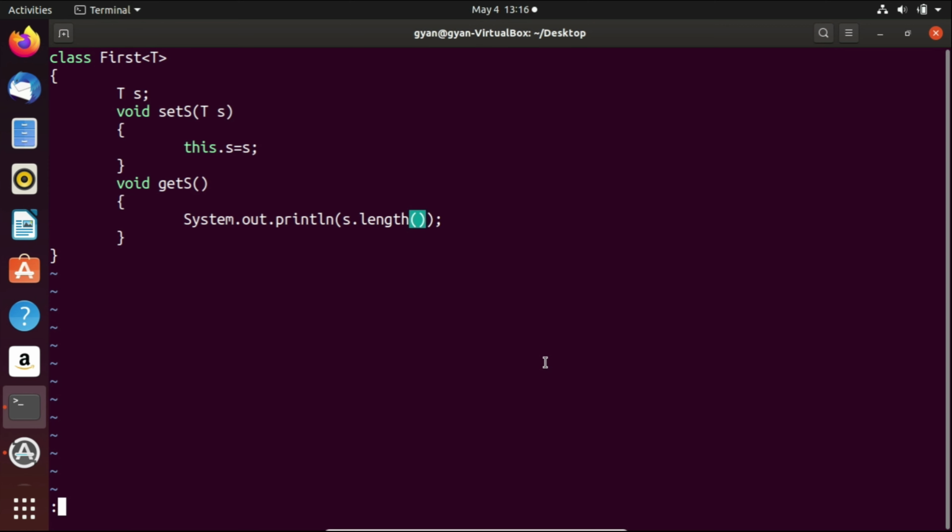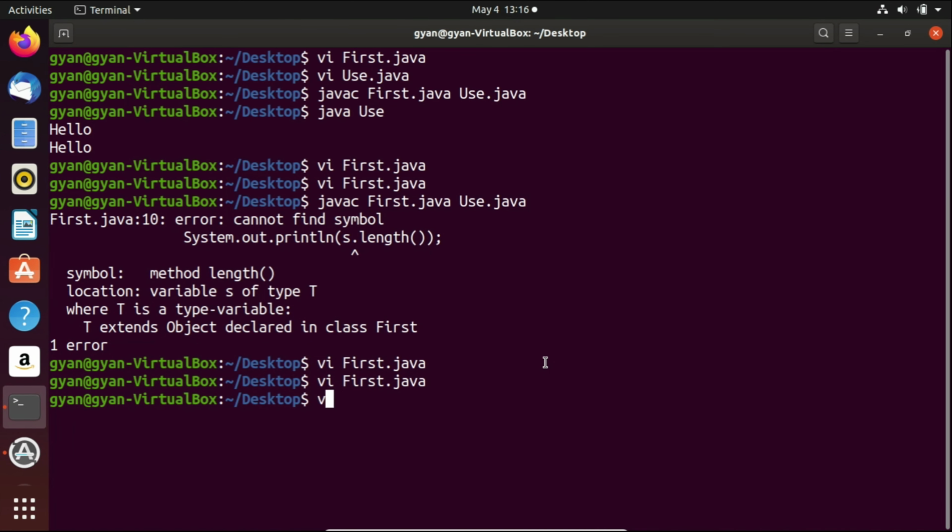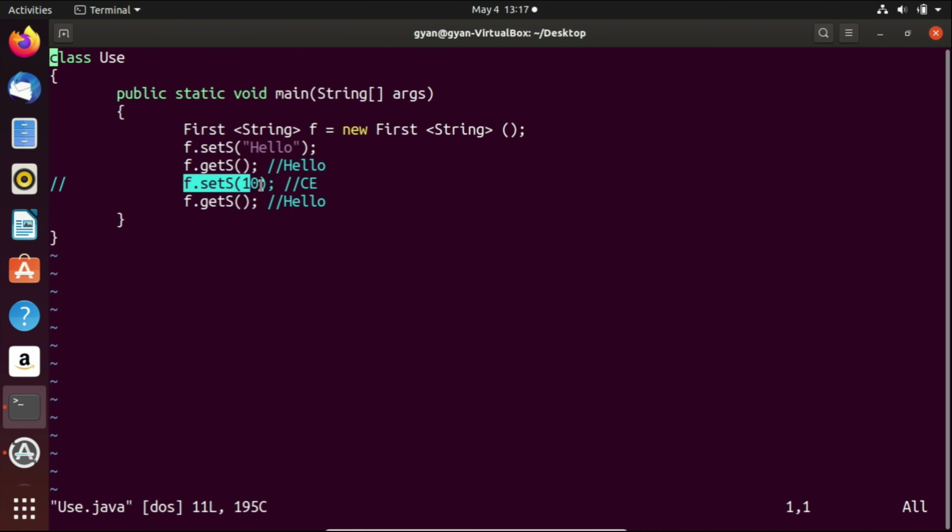But if T is Object, then why can we not call the method setS by using an integer as its argument? Because T is Object and we can store anything in a reference variable of type Object. Then why can we not pass 10 as the actual argument of the method setS? This is the question. Who decides T strictly to accept a reference of type String?